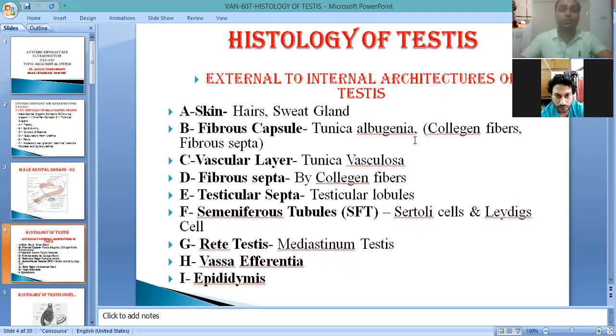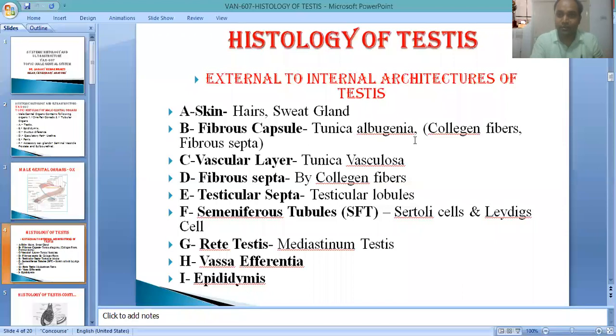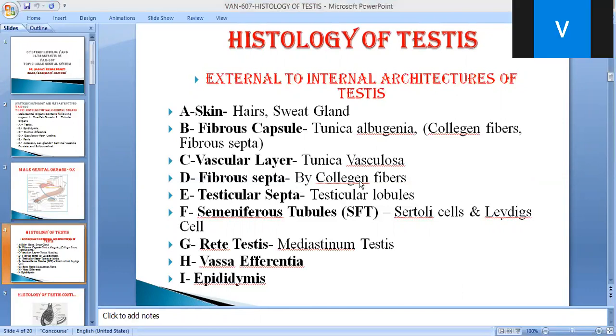This collagen fiber septa runs inside the testis and divides the testis into many lobules, known as testicular lobules. We will see later on. These testicular lobules are divided by septa that are known as testicular septa.